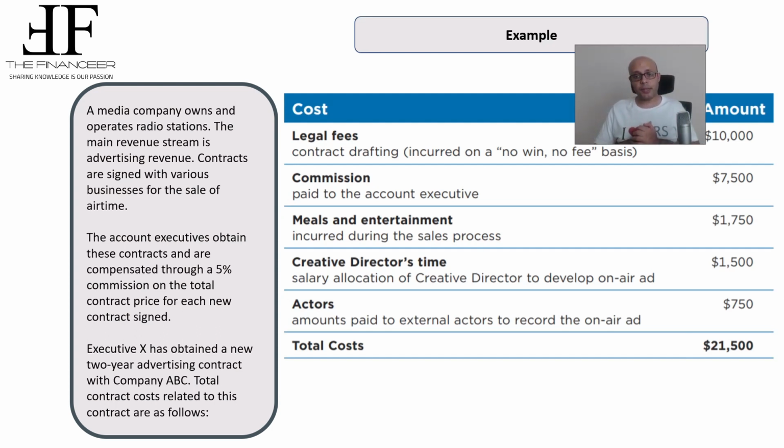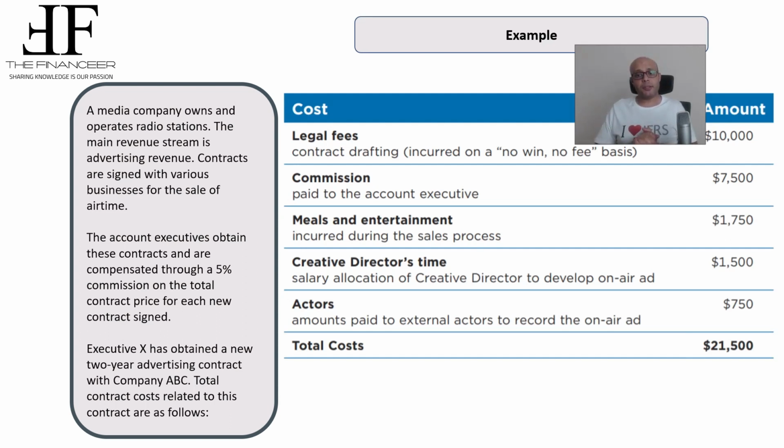The second expense is a commission, and this is paid to the account executive. As per the case study, this commission is paid only once the company signed the contract, once the company obtained the contract. So again, this is another type of expense that is related to incremental cost of obtaining the contract. Again, the company wouldn't have incurred this type of expense if the company didn't obtain the contract. So this must be capitalized as incremental cost of obtaining the contract.